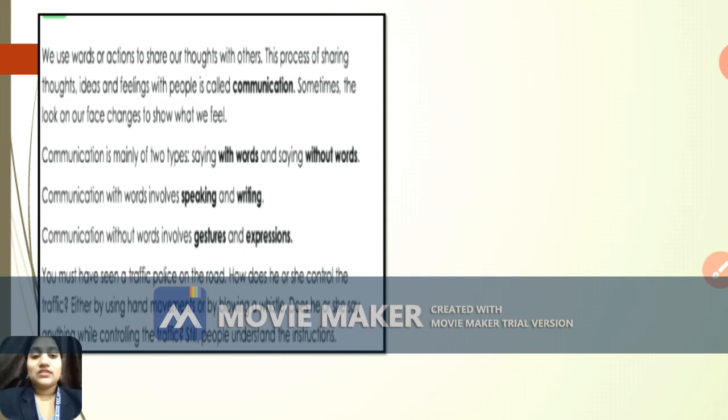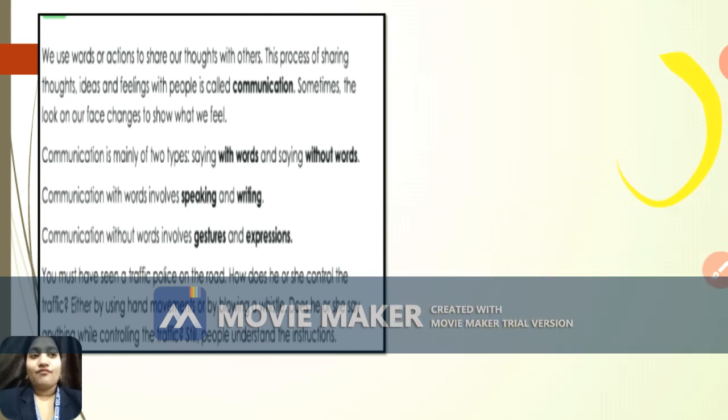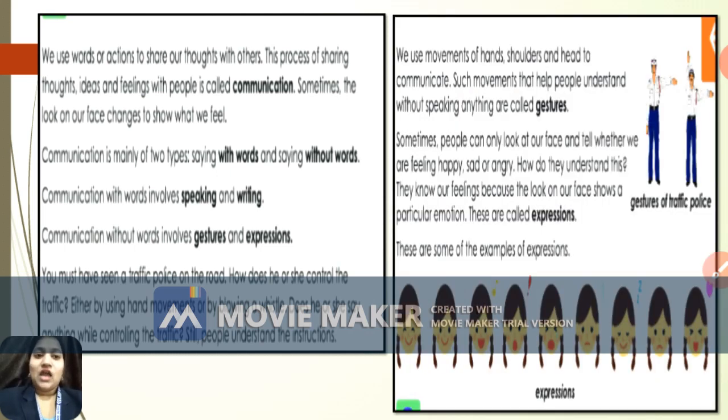Now we have also seen one example, that is of a traffic policeman, where you have seen the gestures he follows, right? Yes or no students? So how does he or she control the traffic? Either by using hand movements or by just blowing a whistle, right? Does he or she say something? No, he doesn't say anything, but he controls the whole traffic. So still people understand the instruction without any word. The traffic man controls all the traffic, right?